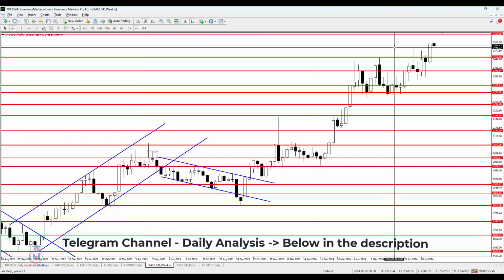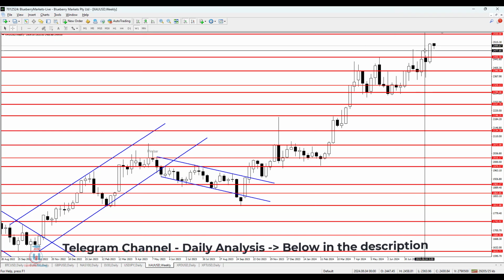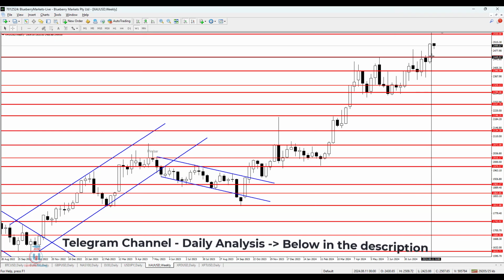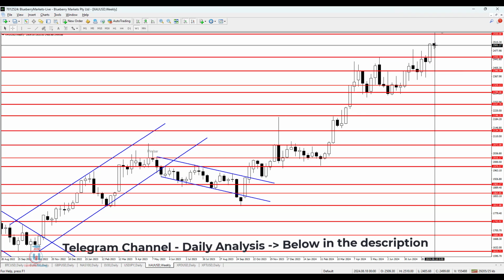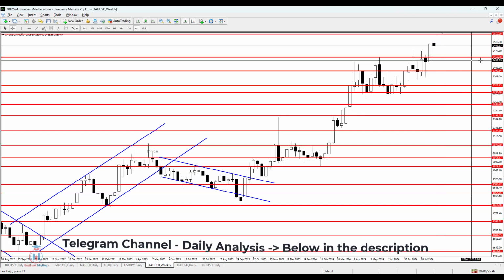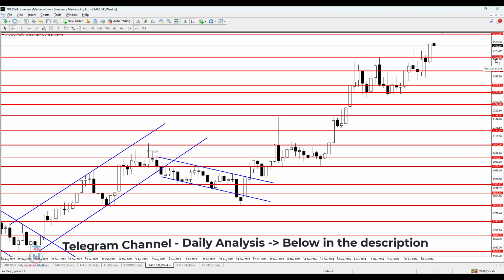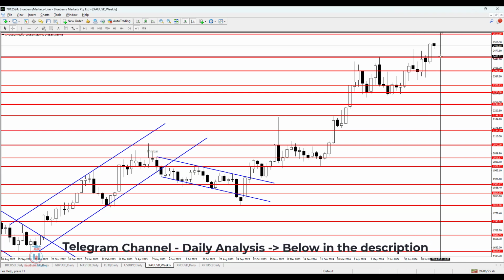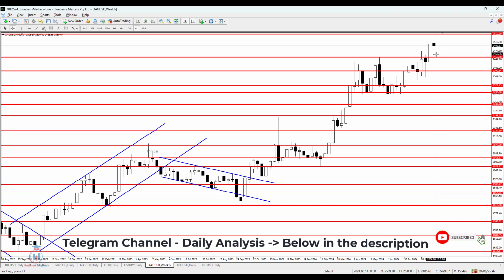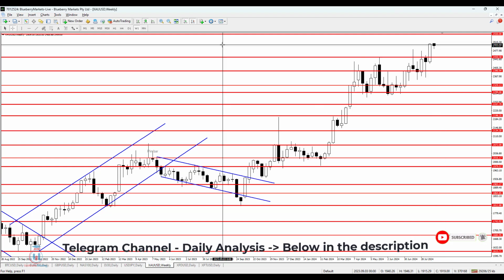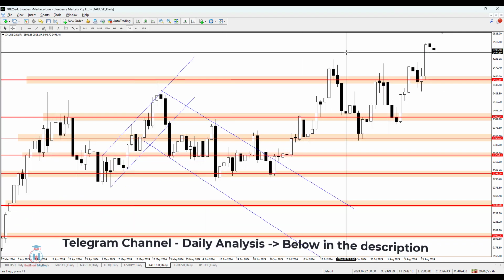The week before has closed with this bullish candle, which means that this is a bullish breakout. So there is an option that the price could go all the way back down to 2450.58 just to confirm previous resistance, now acting as a support. Will this happen? This is something that we need to watch on the daily basis.